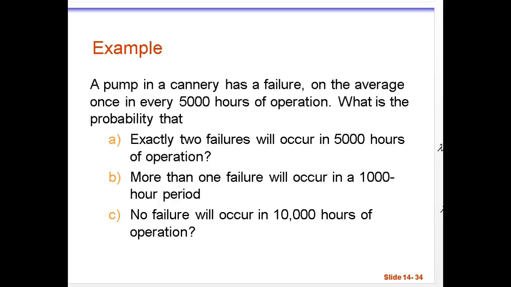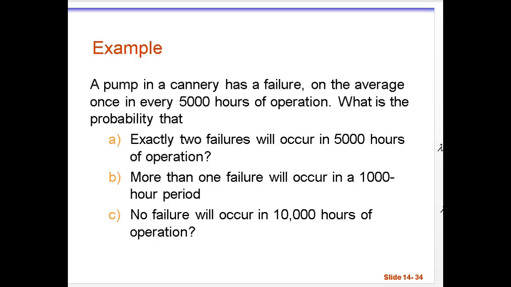To illustrate the Poisson distribution, I'm going to look at the example here on slide 34 of the chapter 14 notes on discrete random variables. We are told that a pump in a cannery has a failure on average once in every 5,000 hours of operation. The reason this would be a Poisson distribution, or we could use the binomial, but one of the reasons why it's a Poisson is because we're given the average number of failures over a particular time period. In this case, it's 5,000 hours of operation.